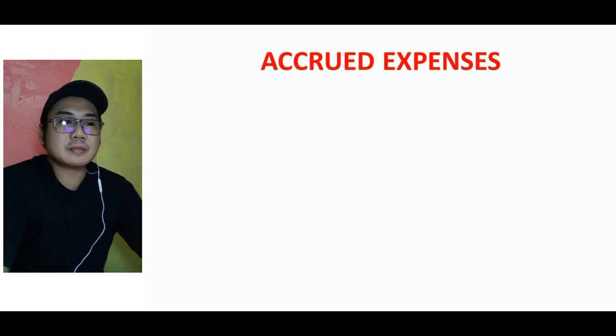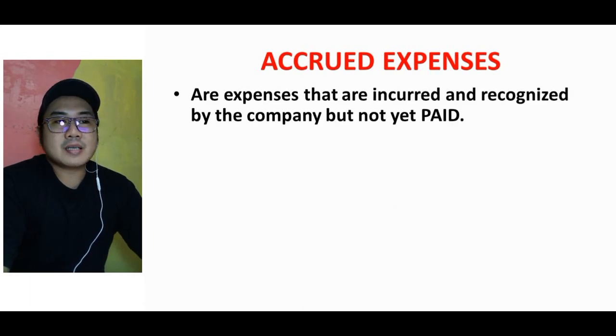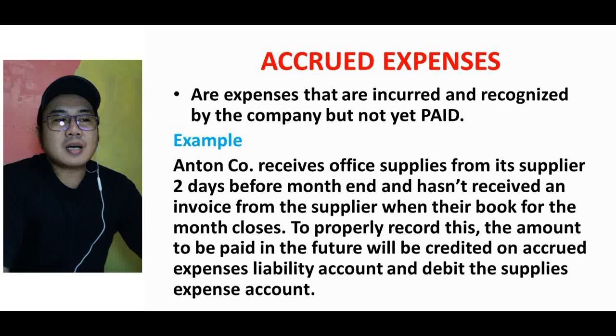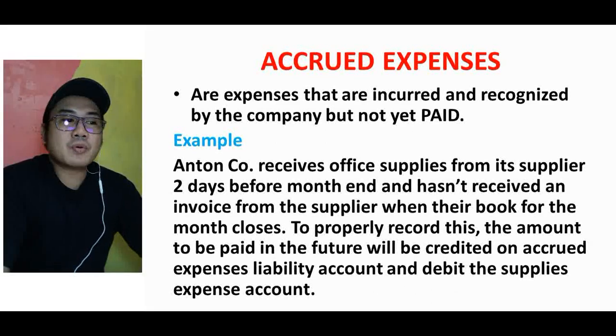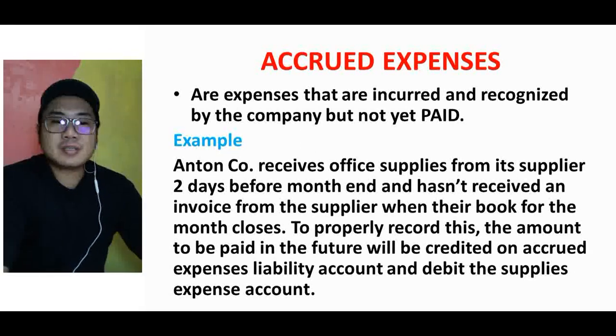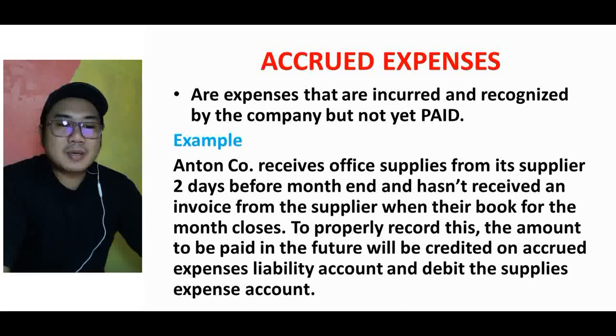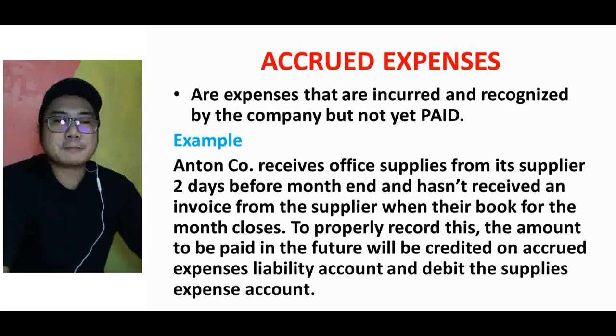Accrued expenses. These are expenses that are incurred and recognized by the company but not yet paid. Example: Anton Company receives office supplies from its supplier 2 days before month end and hasn't received an invoice from the supplier when their book for the month closes. To properly record this, the amount to be paid in the future will be credited on accrued expenses liability account and debit the supplies expense account.